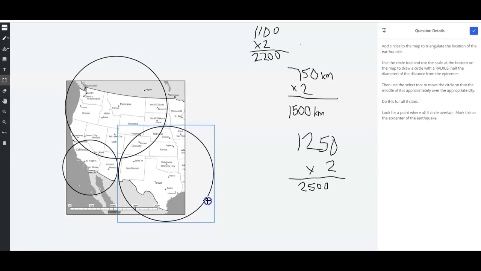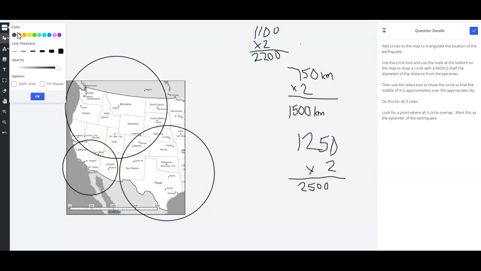And so we can see my circles were not perfect, but it appears that if they were to intersect, it would be around this area. And so I'm just going to take my scribble tool and I'm going to change it to red. And I'm going to say that somewhere in this area, and this is a huge approximation, is the epicenter of our earthquake. And if I was more accurate with my circle distances, you could see that all three circles would overlap in this one spot, and that would be the epicenter of our earthquake.